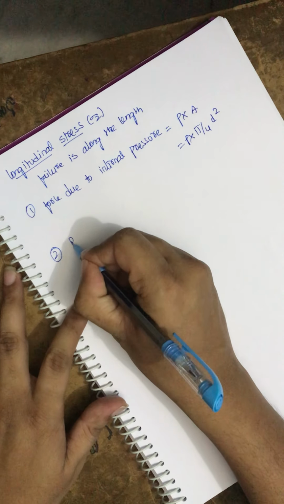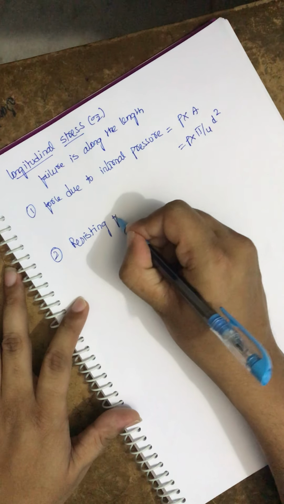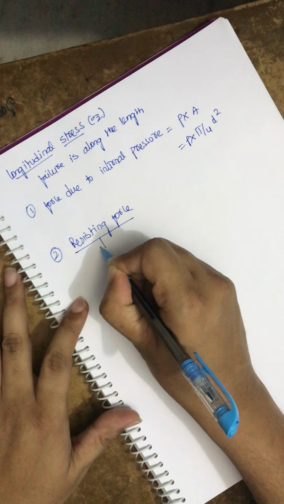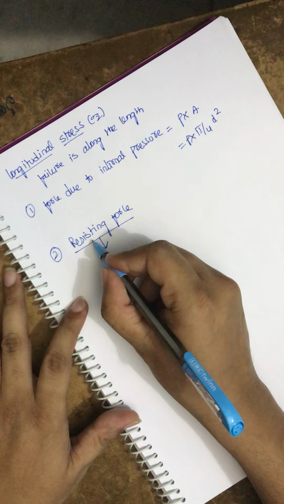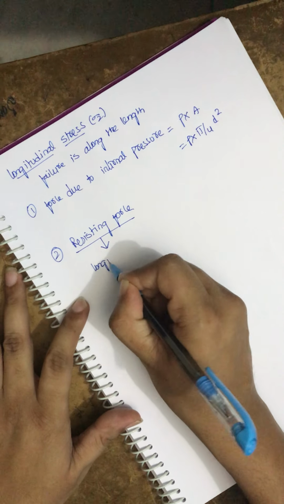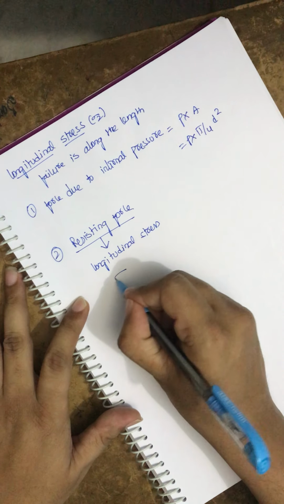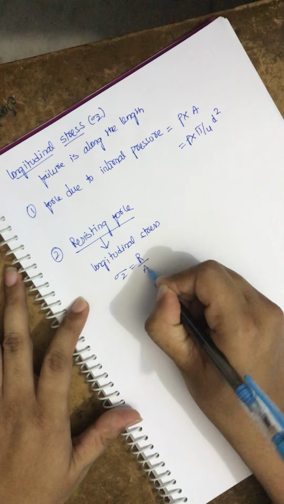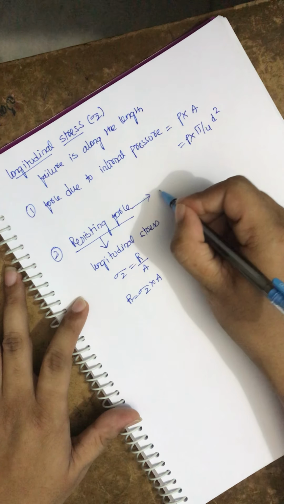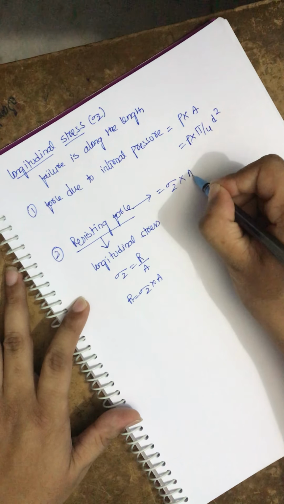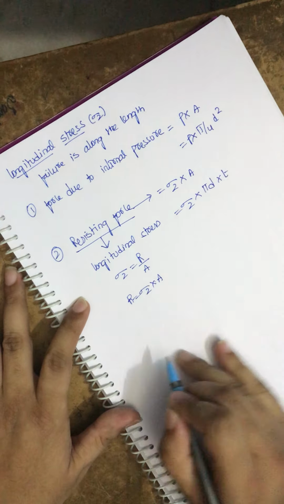The second one is the resisting force, the force which resists the internal pressure or the burst force. And I already said, due to this resisting force we have a stress, because stress is equal to resisting force by area. So the stress we obtained here is the longitudinal stress. This longitudinal stress is equal to resisting force by area. Resisting force is equal to stress into area. So now the resisting force is equal to stress into pi d, our circumference, into the thickness.